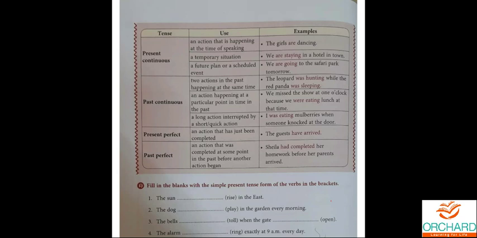What is the third possibility? A long action interrupted by a short, quick action. So you are doing something for a long time. In between, you do another work, and once again you join in that same thing. At that particular place also, we use past continuous. Look at the example. I was eating mulberries when someone knocked on the door. So this is known as the interrupted action. For example, when I was watching the TV, my dad knocked on the door. So continuously you were watching TV, all of a sudden somebody comes and interrupts you. At that particular time we use past continuous.